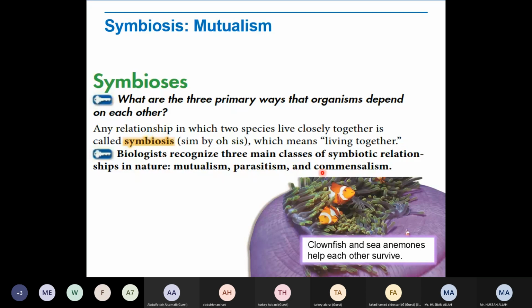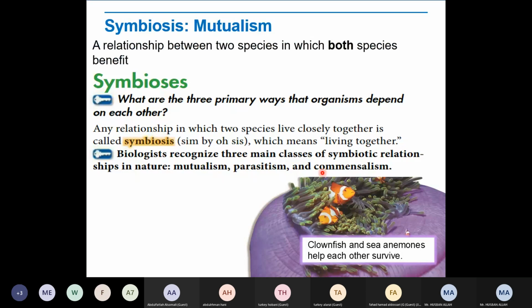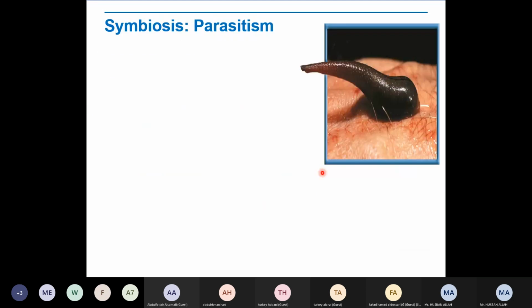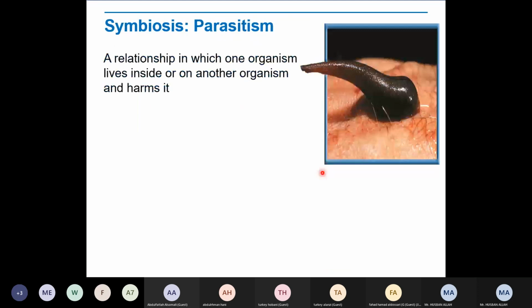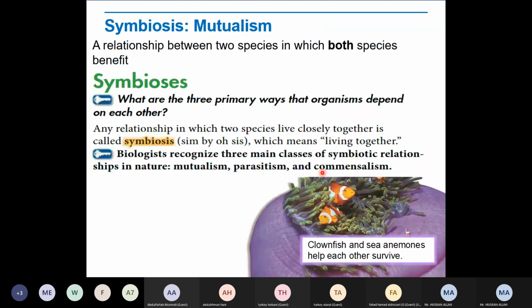Okay, so it is divided into how many categories? Into three categories. The first one we have is mutualism, a relationship between two species in which both species benefit. Mutualism is a relationship in which both the species are going to get benefit from each other. That is called mutualism. What is mutualism? That symbiosis in which both the species get benefit from each other.